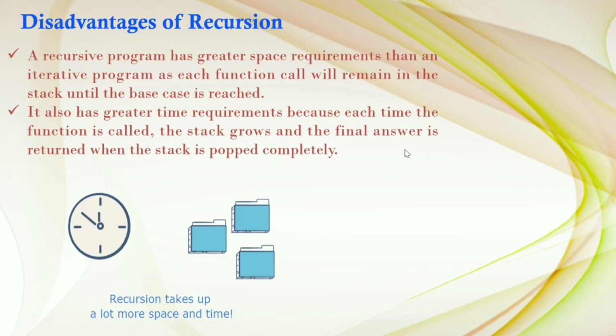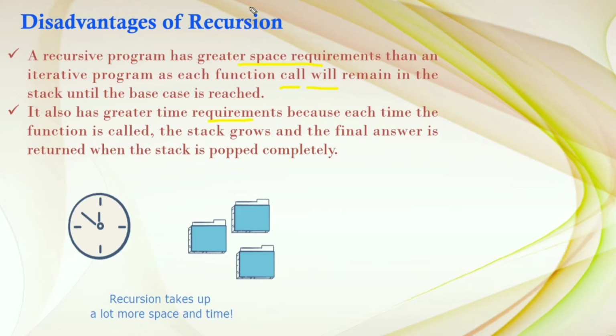The disadvantages of recursion are that recursive programs have greater space requirements, meaning they occupy more space than iterative programs, as each function call remains in the stack until the base case is reached. They also have greater time requirements.